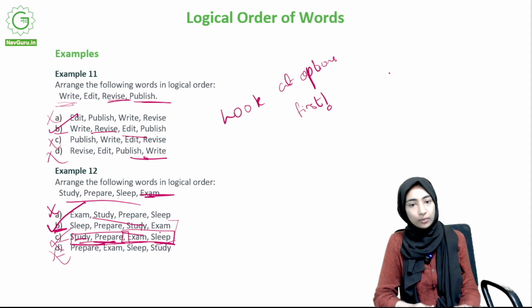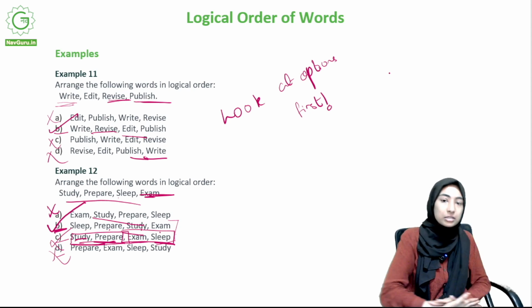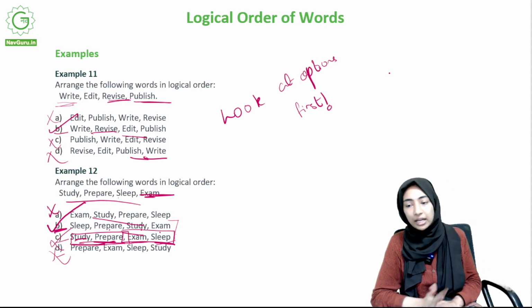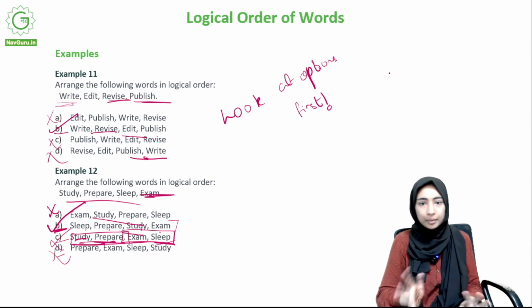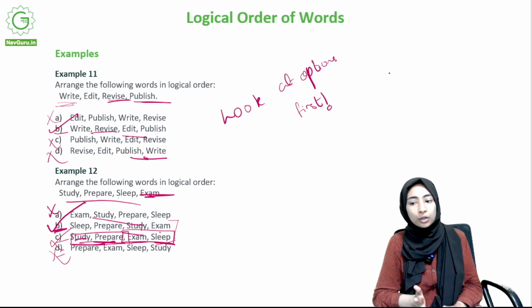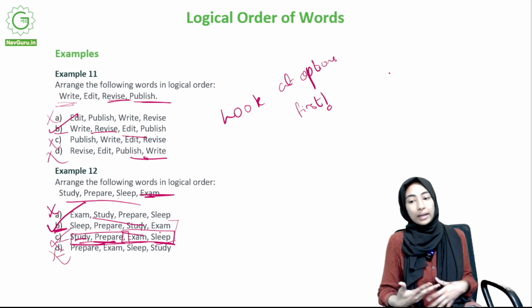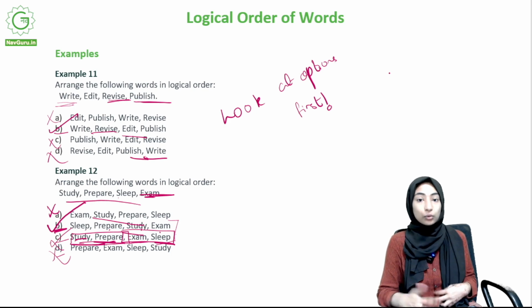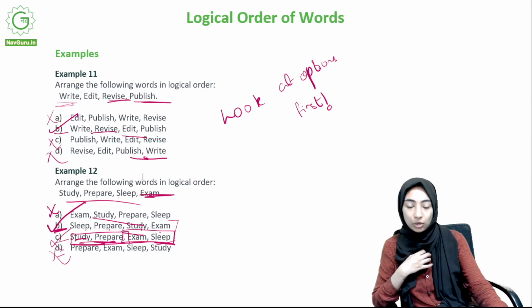So we have done about 12 questions. Now in the theory class also we did questions, right? So by now I think we would have covered about 20 questions. We'll also be having an assignment with more questions for you to solve. After that, you will be well versed with this chapter. There is actually no preparation per se that you need to do for this. You just need to go through questions. When you do a lot of questions, you get to know a lot of things. And if your thinking process is different, you can fix it also. Like you might think, okay, this is not the order, this is the order. So when you do enough questions, it will be helpful, right? So that's it. We are done with logical order of words.